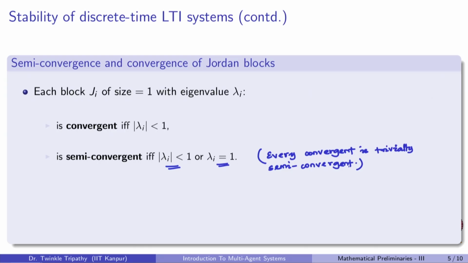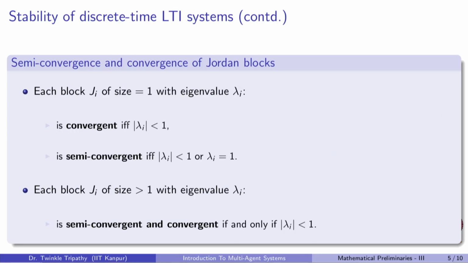while the vice versa is not true. Okay. What happens when we now start to increase the size of the Jordan blocks, meaning we now make the matrix defective? In that case, the matrix is convergent and semi-convergent only when |lambda_i| is less than 1. So this is very different from what we get for Jordan blocks of size equal to 1. There, when lambda_i is equal to 1, we can still get stability, but here that cannot happen.